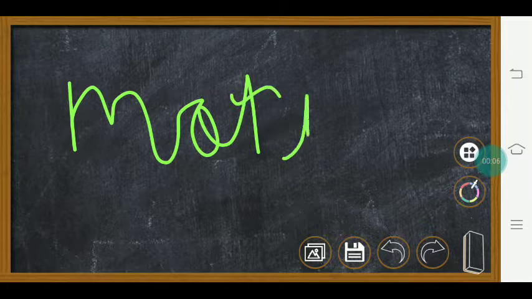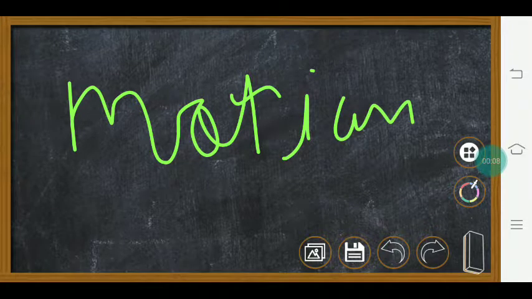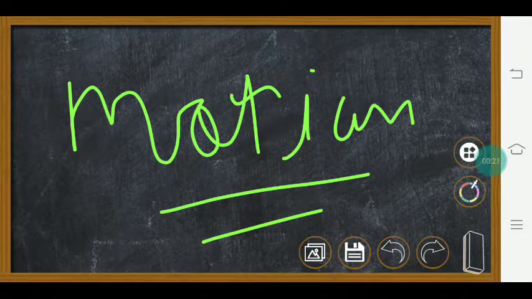Motion. Motion seems to be a similar term to your mind. A motion can be due to force. Motion means any movement in a body. And the first thing we learned about motion in our chapter is the laws of motion. Laws of motion means that, okay, I will explain one by one.